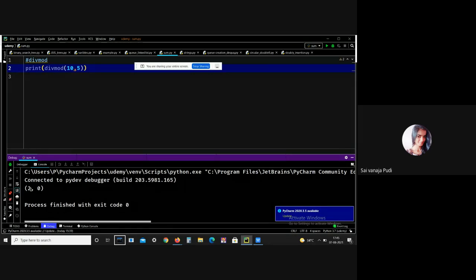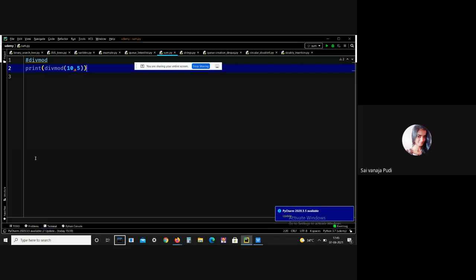And there is another inbuilt function, that is dict. I have already explained this dictionary. It is used to create a dictionary. Whatever, let me print it so that you can understand better.